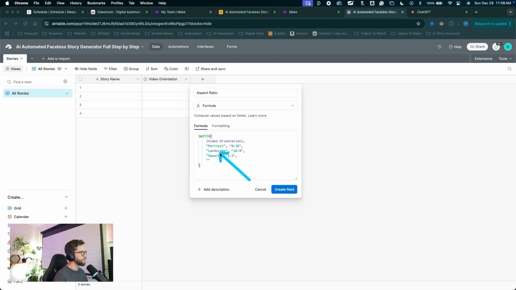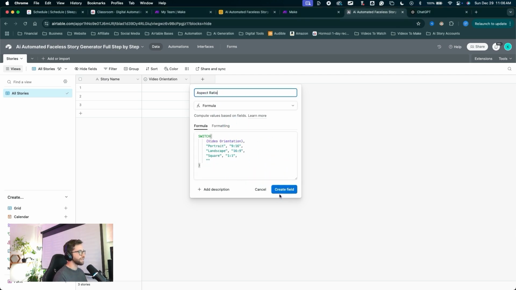So you can see these aspect ratios we have in here. If the video orientation is set to portrait, we'll have this aspect ratio. If it is set to landscape, we'll have this aspect ratio and so on. So you can add in a list of different aspect ratios in this format for this formula, to put in any aspect ratios that you want. We'll keep it at these 3 for now.